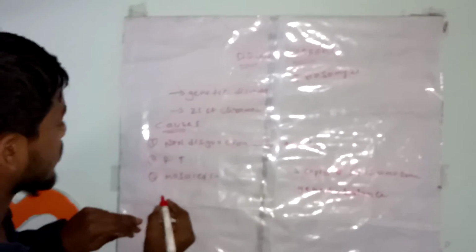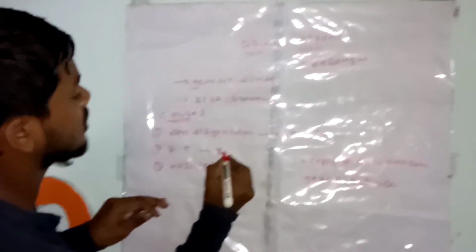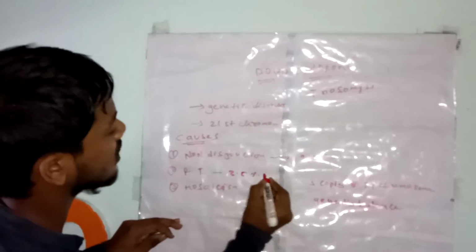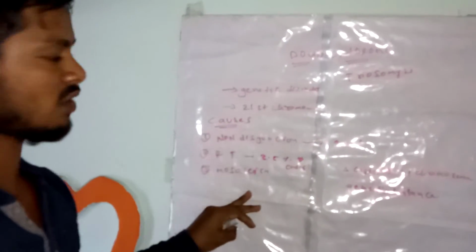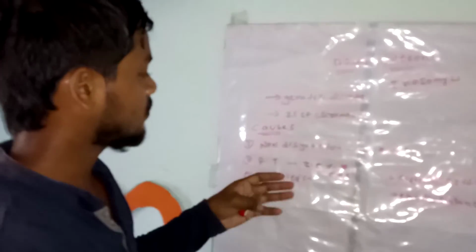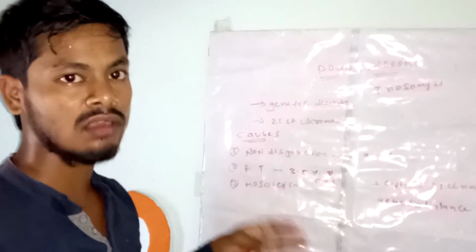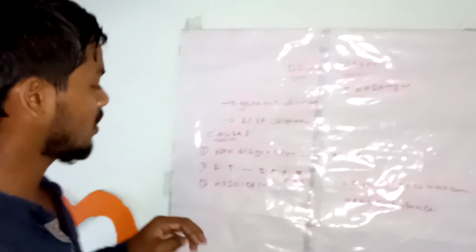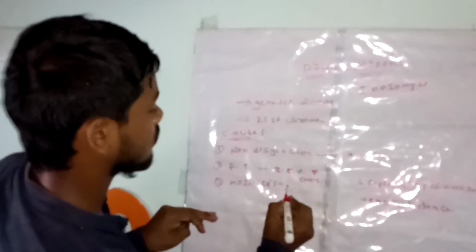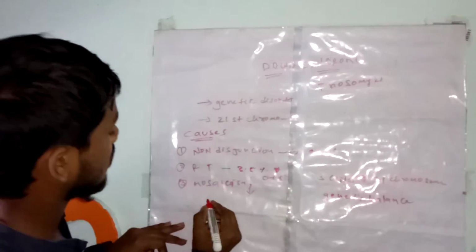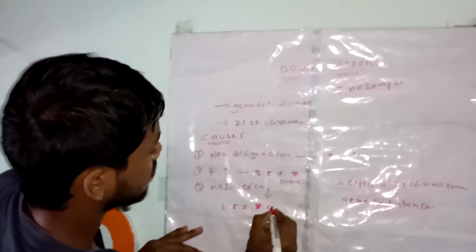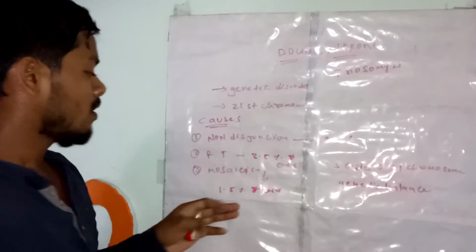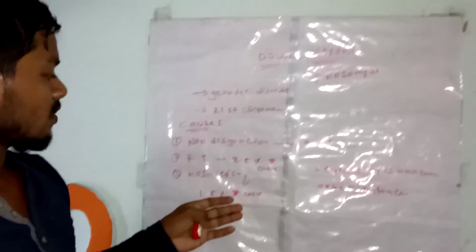The second one is Robertsonian translocation. In rare cases, about 3.5% of cases, Robertsonian translocation causes the occurrence of Down syndrome. Mosaicism is a very rare case, about 1.5% of cases.